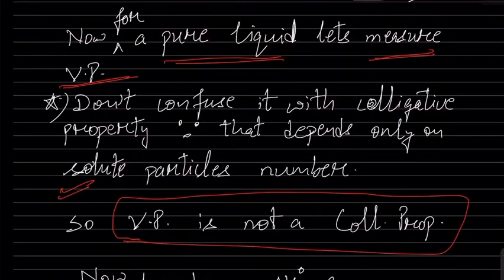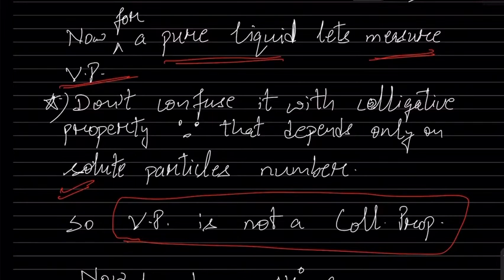First of all, there is no case of solute and solvent. There is only the solvent, a pure liquid. So to measure the vapor pressure, it does not depend on the number of solute particles.